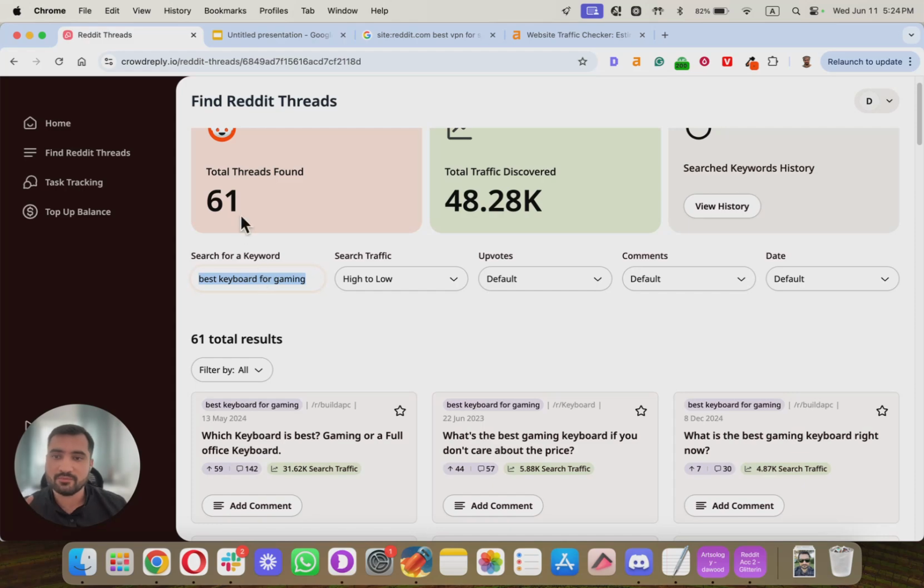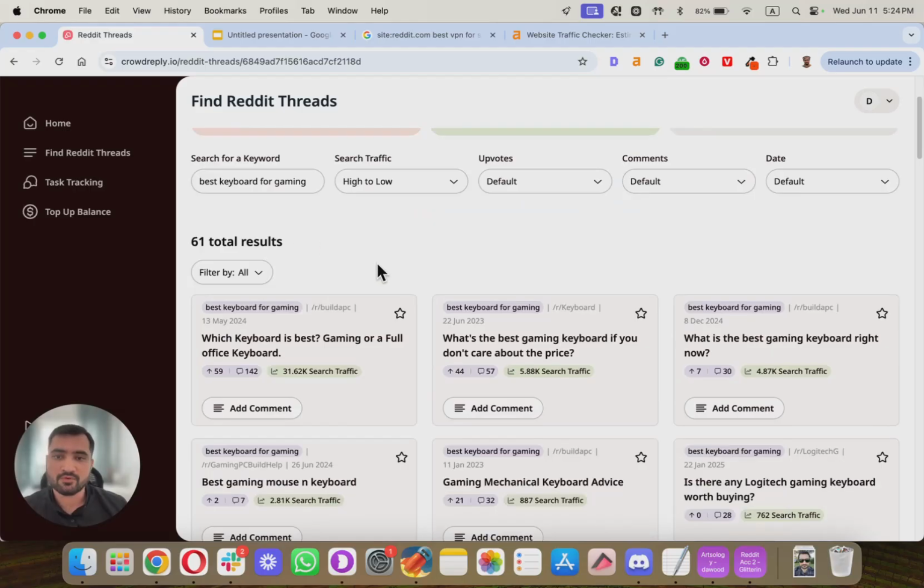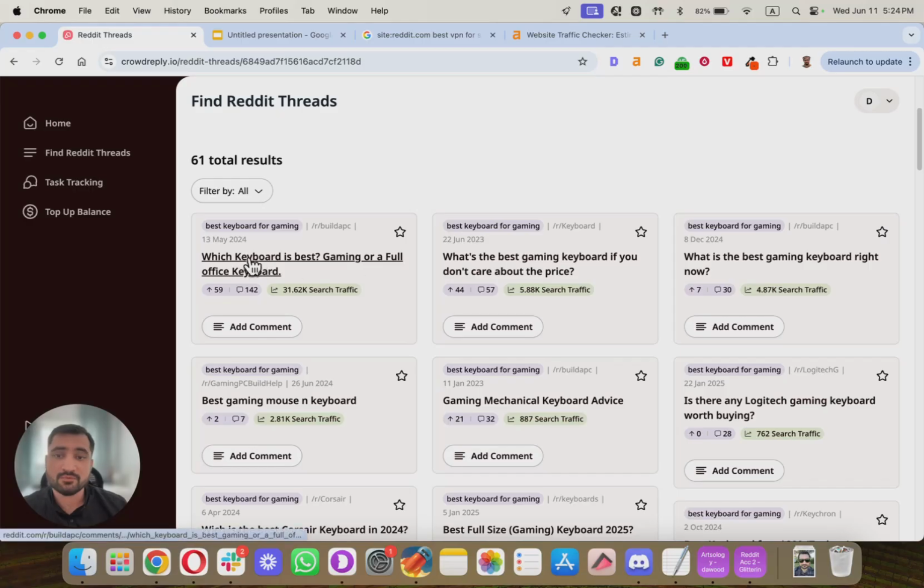Just for this one keyword, we have 61 threads where we can go in and promote our brand, whatever that we're trying to sell. So for example, this keyword is getting 32,000 search traffic in a single month. And like I said, the reason why this type of promotion works is because you're not spamming. You just go to these threads, you provide some value, and then you add, in a very subtle way, whatever brand you're trying to promote.